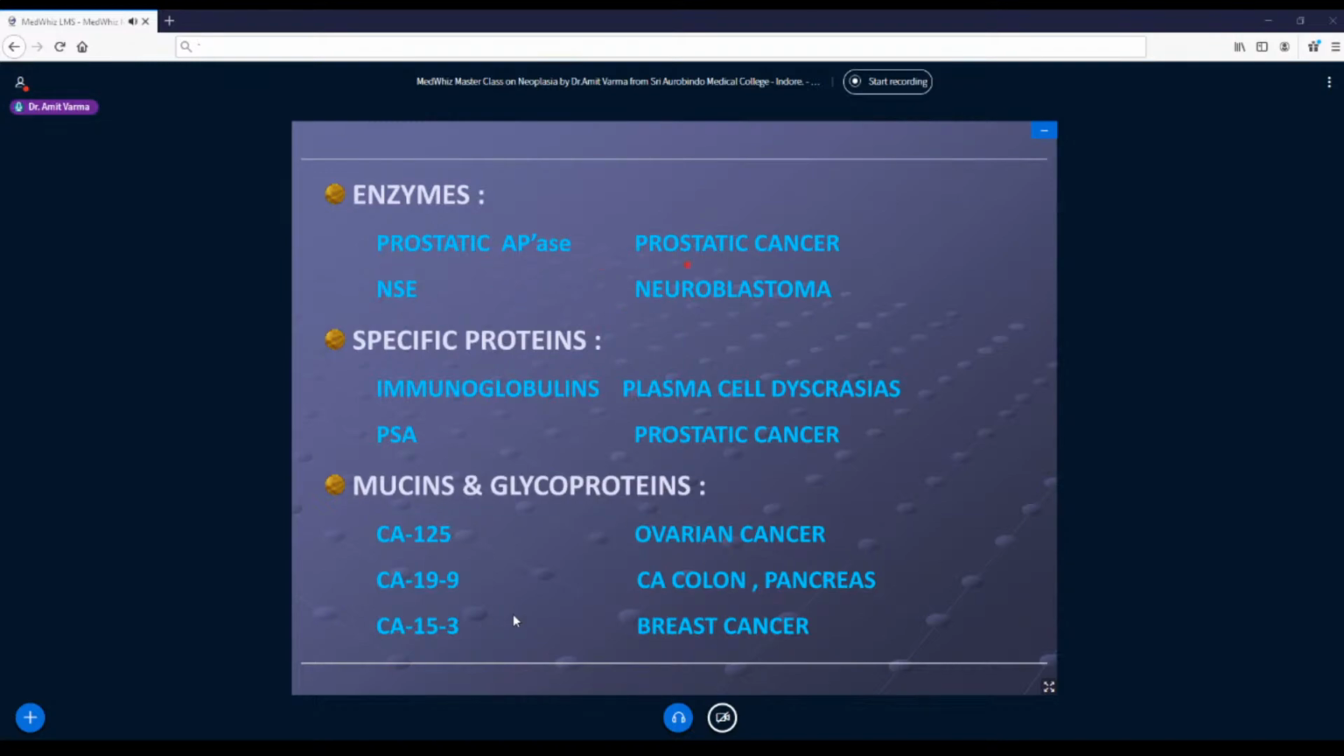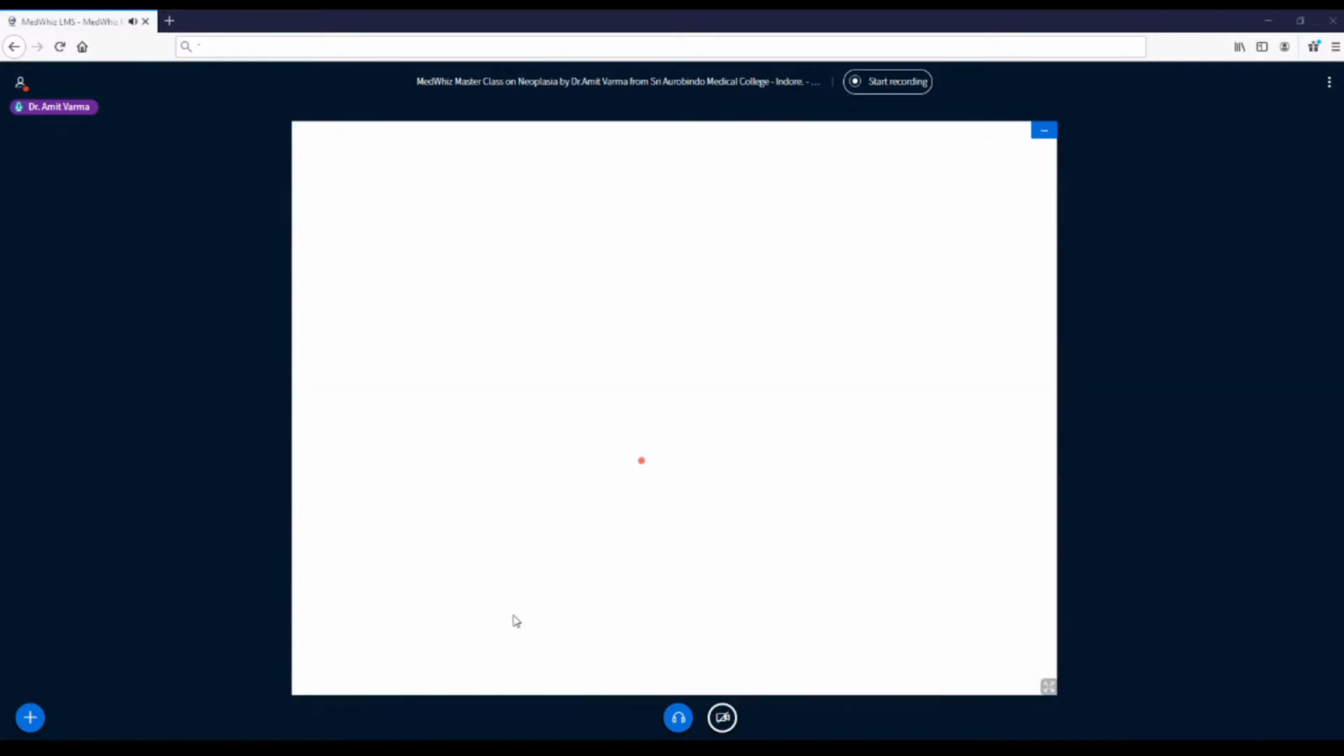So prostatic acid phosphatase coming from prostatic cancer, PSA again coming from prostatic cancer, NSE from neuroblastomas, immunoglobulins we all know. Bence Jones proteins coming in multiple myelomas and plasma cell dyscrasias, mucins and glycoproteins like CA125 in ovarian tumors, CA19.9 for carcinoma colon and pancreas, CA15.3 in breast cancers. So these are some examples of tumor markers, just to have an understanding of what is meant by tumor markers.